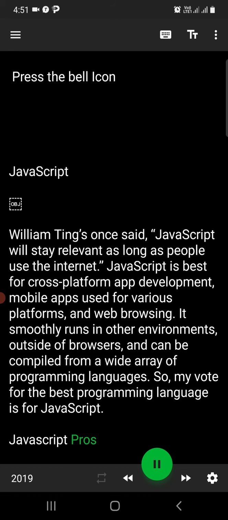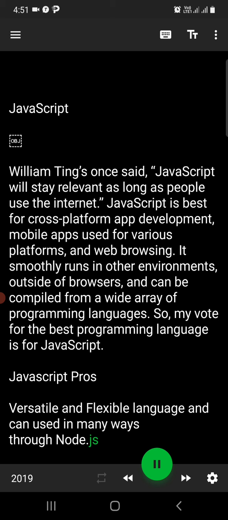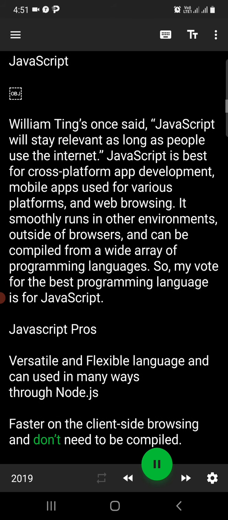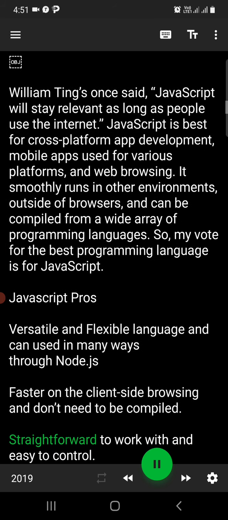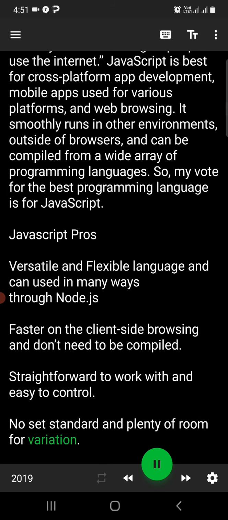JavaScript Pros. Versatile and flexible language and can be used in many ways through Node.js. Faster on the client-side browsing and doesn't need to be compiled. Straightforward to work with and easy to control. No set standard and plenty of room for variation.